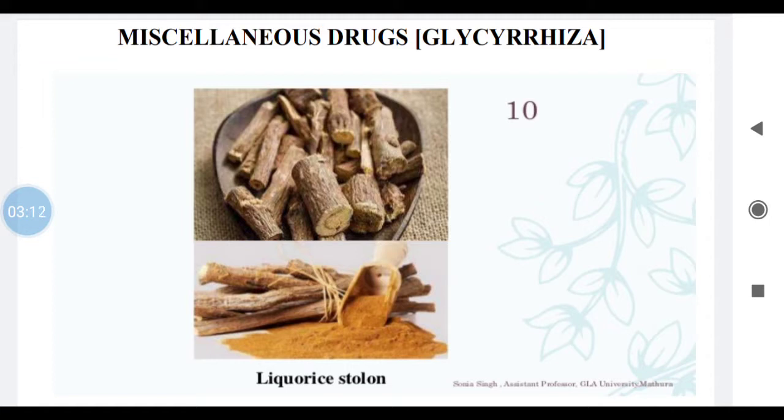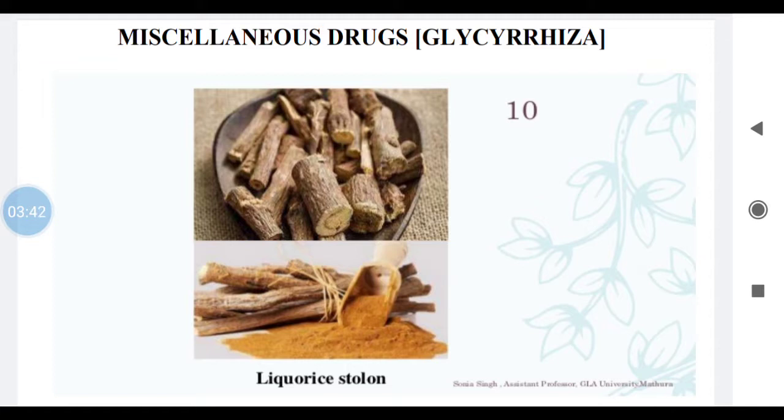Chemical constituents: as I said, it is a glycoside containing drug. Triterpenoid saponin glycosides are present, and the main important content of this drug is glycyrrhizin, also called glycyrrhizic acid. The contained glycyrrhizin is a potassium and calcium salt of glycyrrhizinic acid.